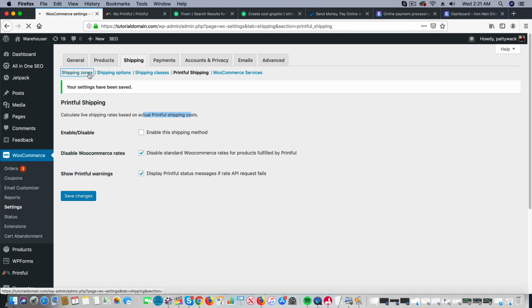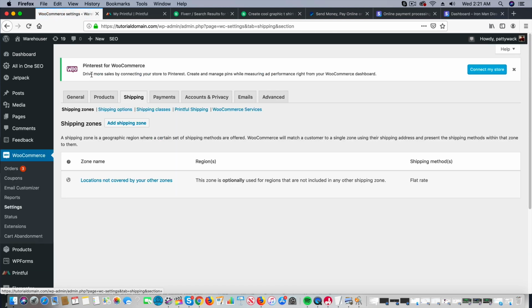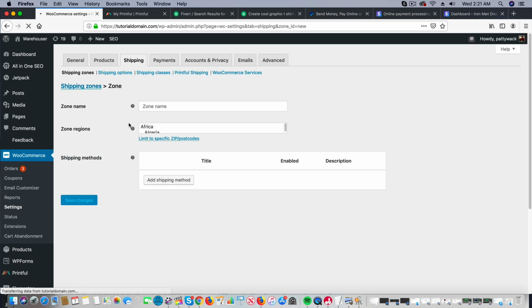But you can always go ahead and charge exactly what Printful charges by clicking on this check button. But I'm gonna give you a better alternative, that I think you might want to do on your store. So let's go ahead and go to shipping zones. Now I'm also gonna show you how you can set it up so that if they spend $60, they get free shipping, etc. But if they don't, then they'll have to pay like a $5 fee or something like that. So right here, add a shipping zone. I'm gonna put United States.